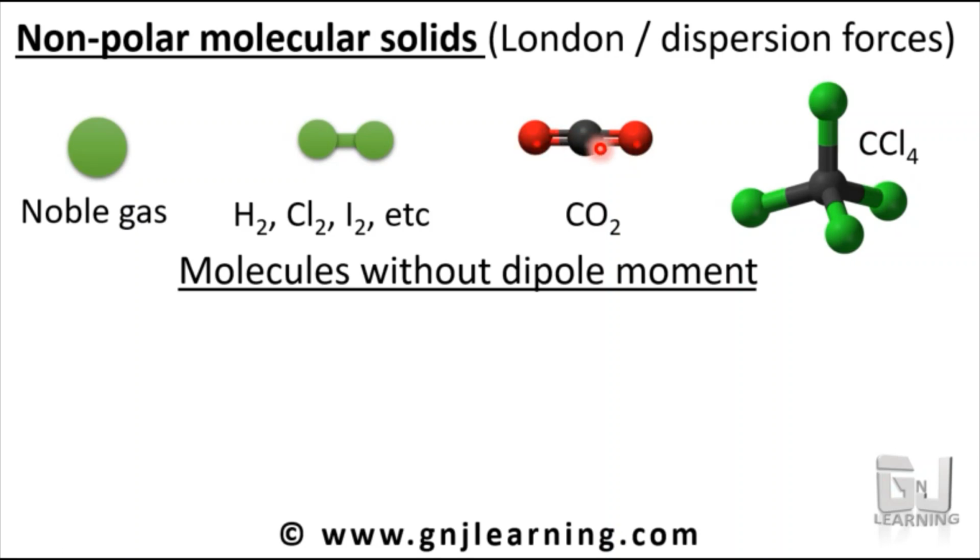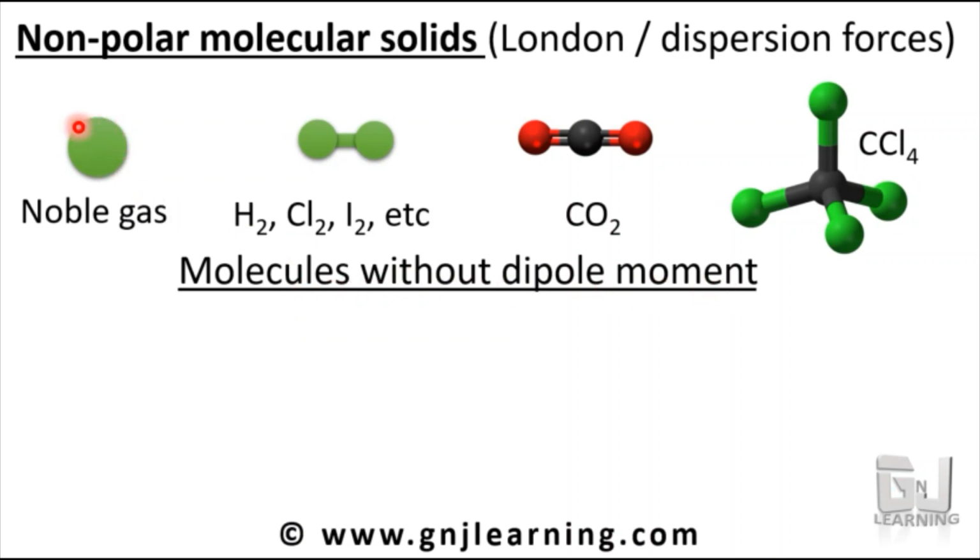This we have already learned, so I am not going into those details. Simply we can say that though the bonds have polarity, the net molecule does not have polarity, because the bond polarities cancel out each other. The negative charge in this direction will cancel out the negative charge in the opposite direction. So the net dipole moment will be 0, and the molecule does not have a dipole moment.